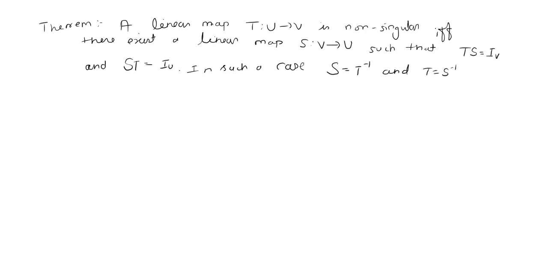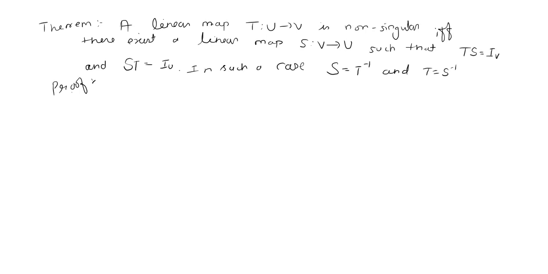So in this theorem, it is stated that suppose we have any linear mapping T from U to V which is non-singular, then we have to prove that the mapping will be non-singular if and only if its inverse exists, because there exists a linear map S, and S is nothing but T inverse. So which we found in the definition earlier is only the statement of the theorem which we have to prove. So let us start its proof.